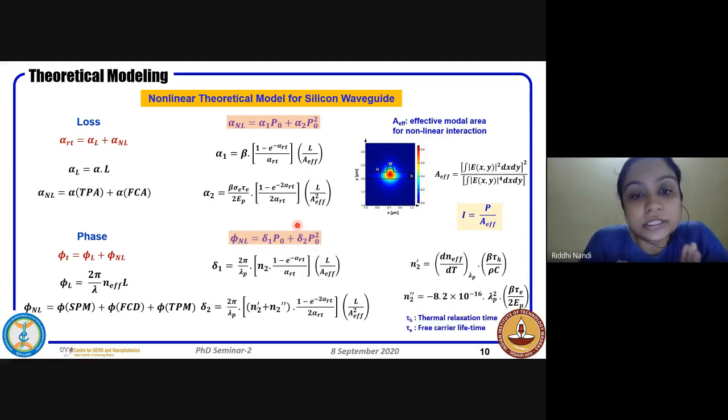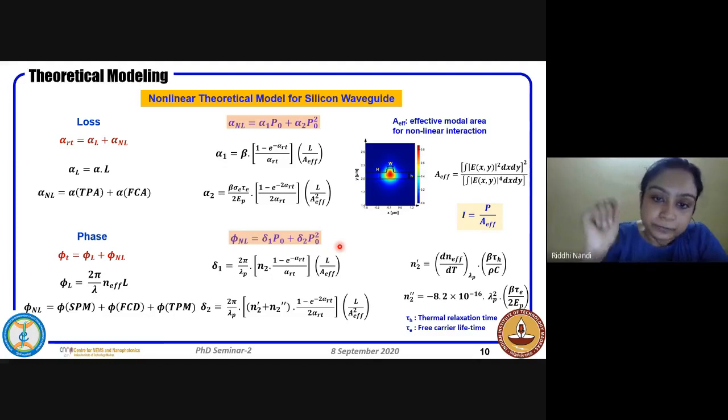Similarly, the nonlinear phase also can be modeled as a quadratic function of the field that is in the microring resonator. There, let us see how we can consider all these points. So first is N2, that is the Kerr nonlinearity or the self-phase modulation. That comes into picture, and these are again the same L effective and A effective terms.